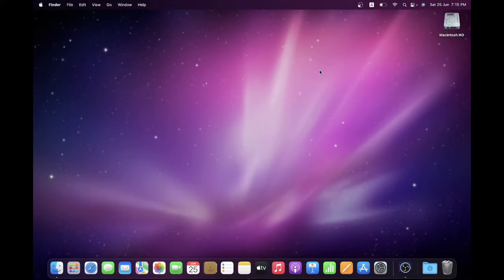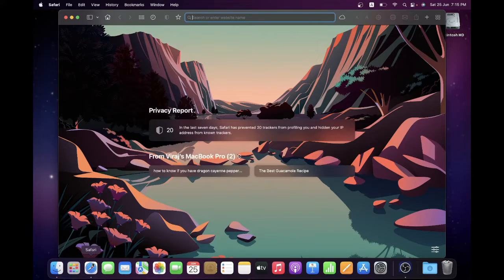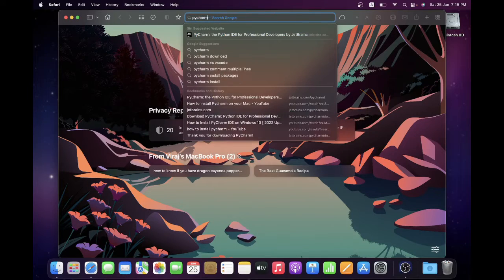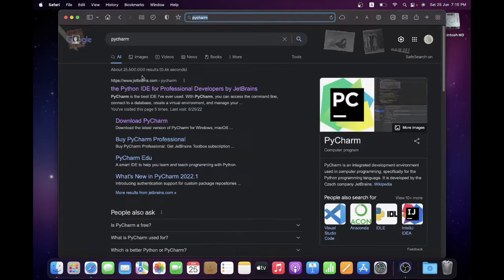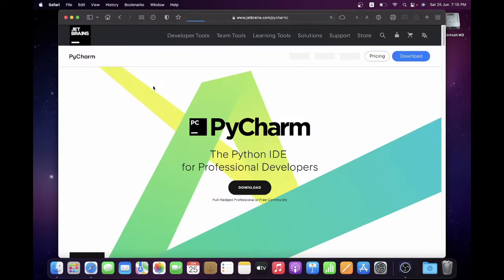To install PyCharm, we must open our web browser. I use Safari. You can use Google Chrome, Firefox, any web browser you want. So I'm gonna open Safari. Here I have to search for PyCharm. Then I click on the link that has the URL of jetbrains.com.